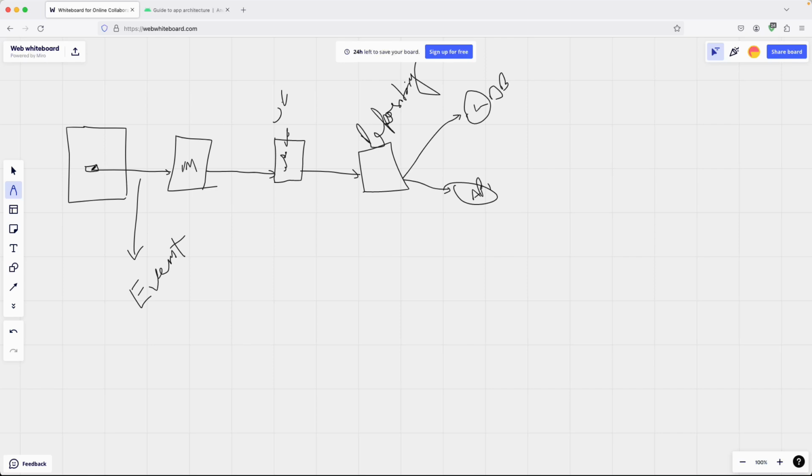So for now, the user clicks on the button, and it will go to our view model and trigger some functionality there, which calls some functionality in our use case, and the use case calls some functionality in the repository. The repository is the one that handles how to handle that particular data request, whether to send it to the API or to our local DB. Let's say we got some data back from the API.